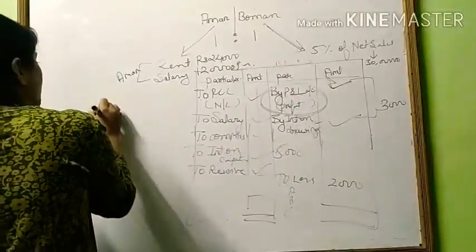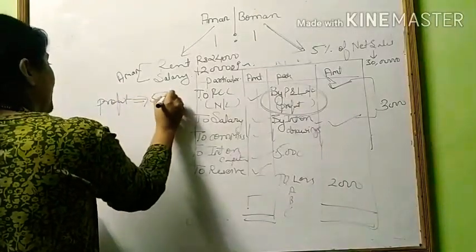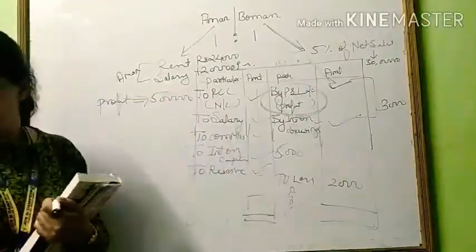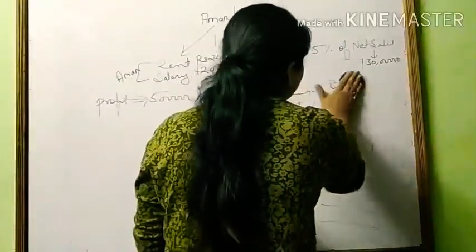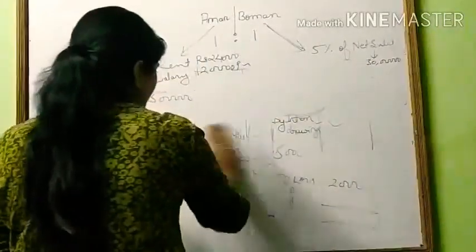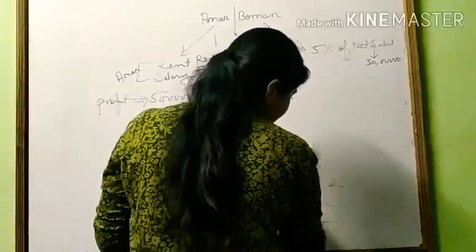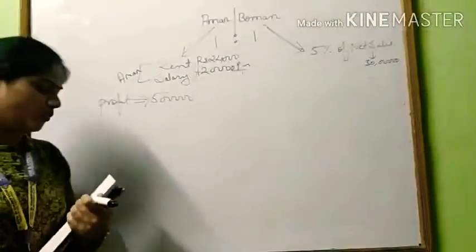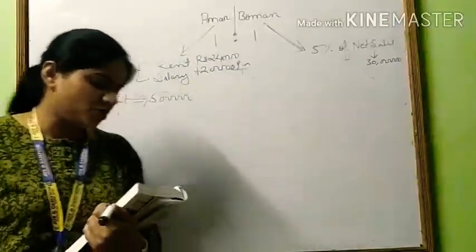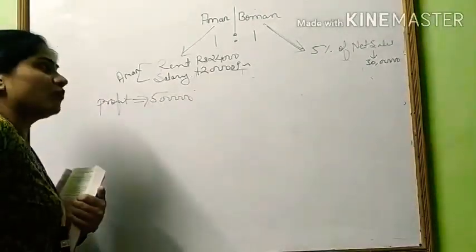The profit for the year means in this year the firm earned a profit of rupees 5 lakh. Now I am erasing the format of the profit and loss appropriation account. You have to remember it, or you can open your book to see the format. This Aman and Boman question is on page number 2.17, chapter 2, Accounting for Partnership Firm Fundamentals.